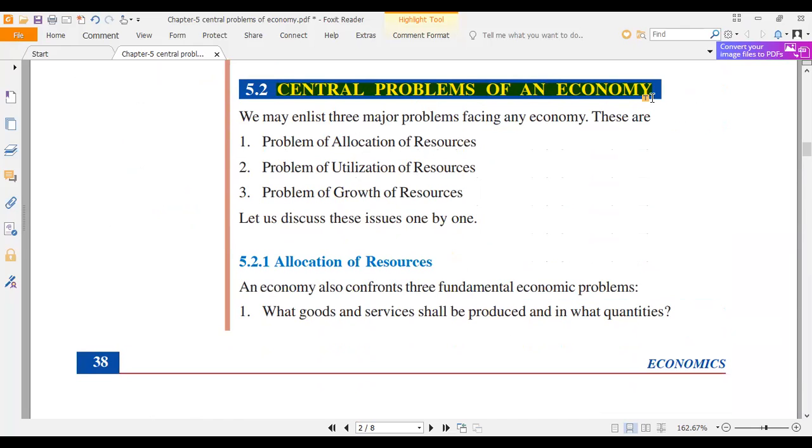There are three major problems. Problem of allocation of resources. What do you mean by allocation of resources? Have you heard this word allocate?